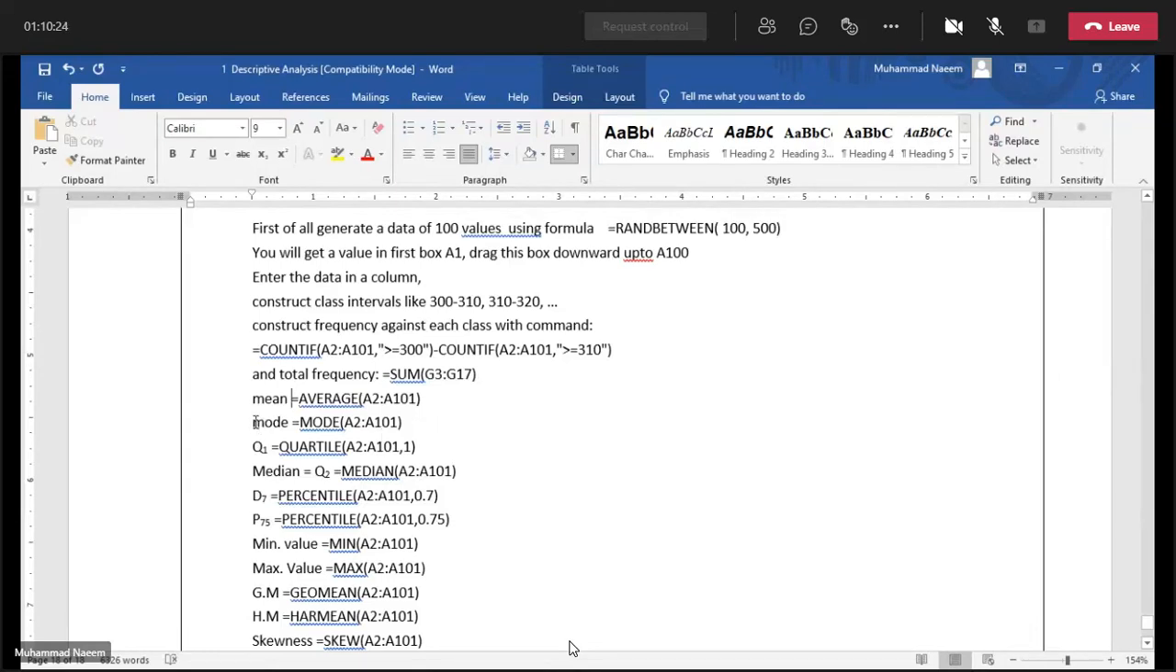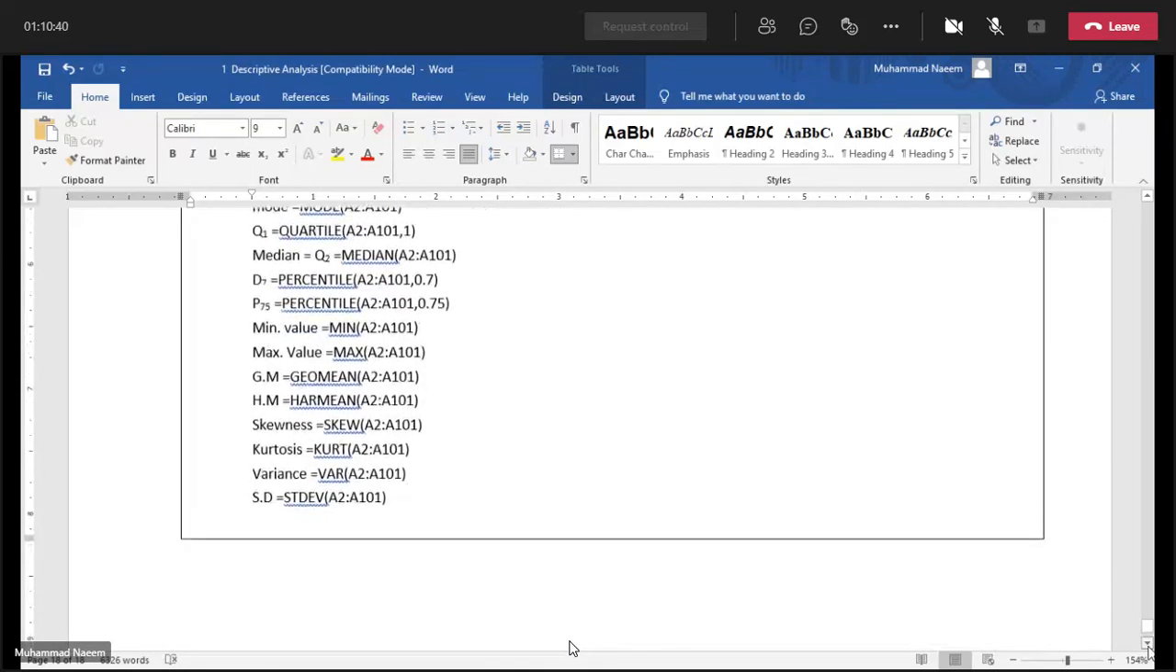Similarly, calculate the mode, first quartile, median, 7th decile, 75th percentile, minimum value, maximum value, geometric mean, harmonic mean, skewness and kurtosis, variance and standard deviation.